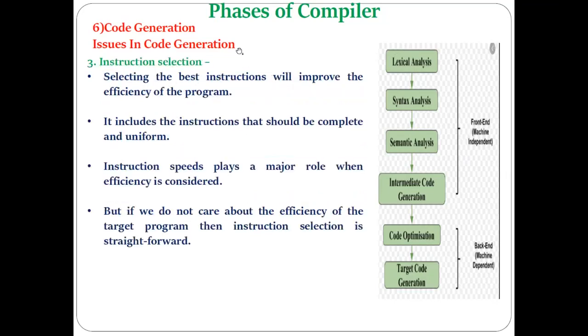Then next we have the next important issue in code generation, that is instruction selection. Now, as you know, what kind of input is received by the code generation phase? Input is received in the form of intermediate code instructions. Okay. For each of these intermediate code instructions, machine code is generated by the code generation phase. That is the last phase of the compiler. Now, for a particular intermediate code instruction, there can be different machine code instructions available. More than one machine code instruction may be available.